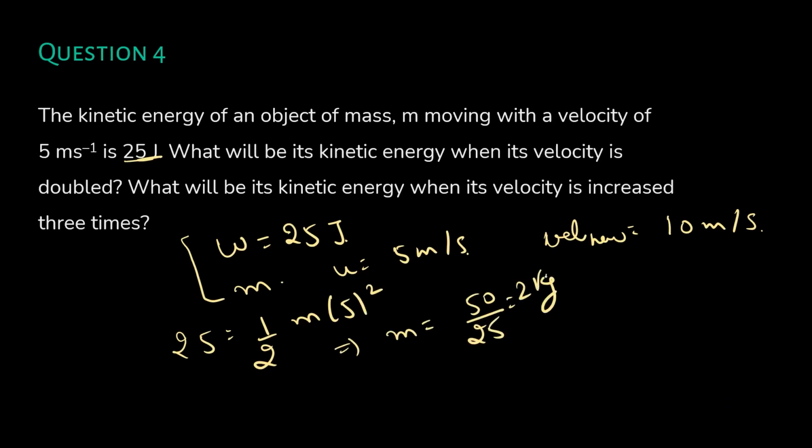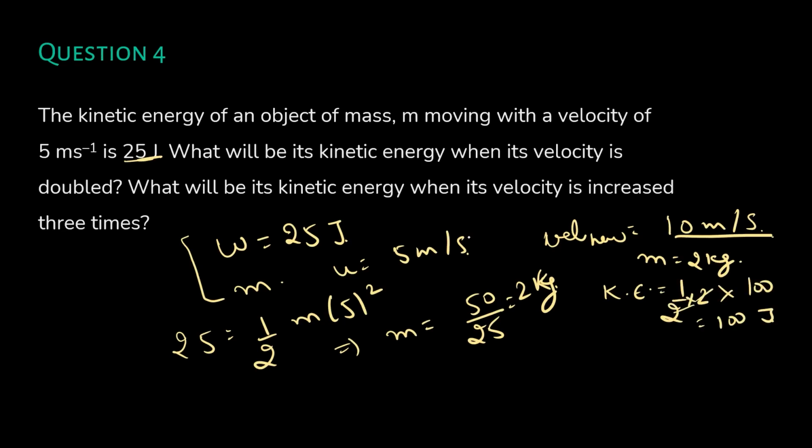Now you know that your mass is 2 kgs, okay? So now your new velocity is 10 meter per second, mass is 2 kgs. What is your kinetic energy? Kinetic energy will be half mv square. What is your v square? 10 square, that is 100. Kinetic energy is 100 joules.